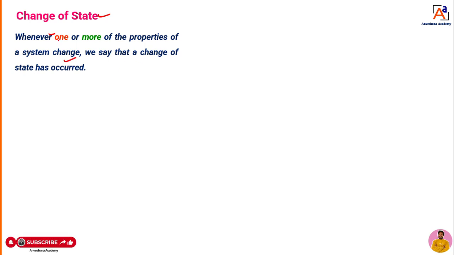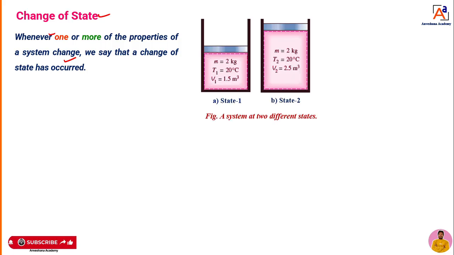I repeat, whenever one or more of the properties of the system change, we say that a change of state has occurred. How it is that we can see here now, dear students.